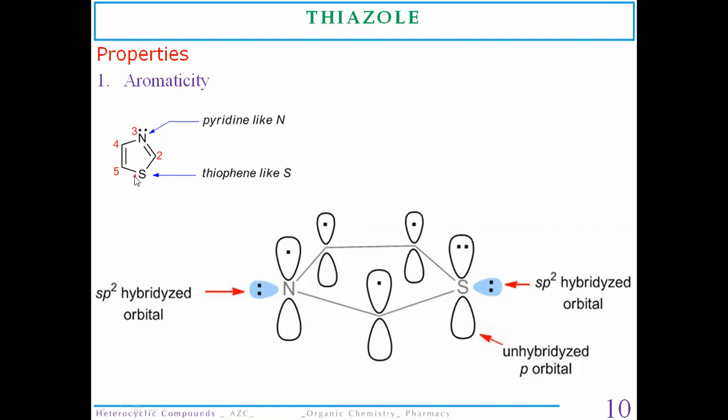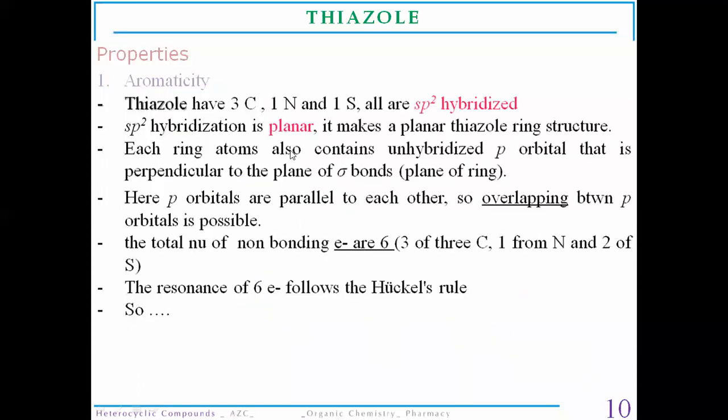Similar to oxazole, this sulfur atom is going to behave like thiophene, so it will show the properties of thiophene molecule, and this nitrogen atom is going to behave as a pyridine type of nitrogen. It has 3 carbon atoms, 1 nitrogen atom and 1 sulfur atom.